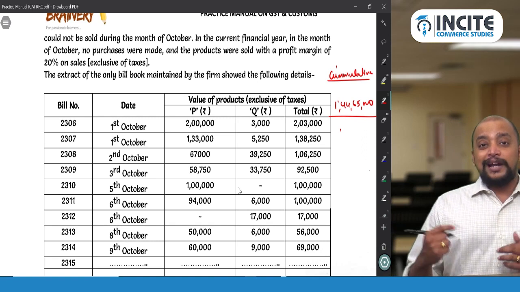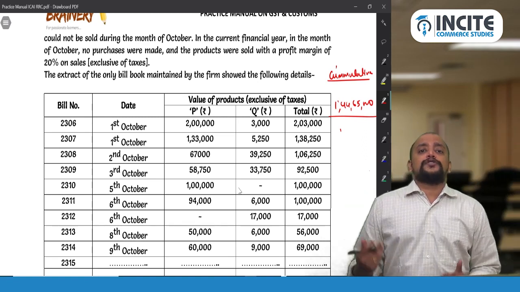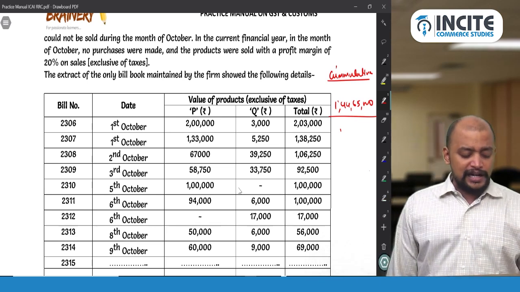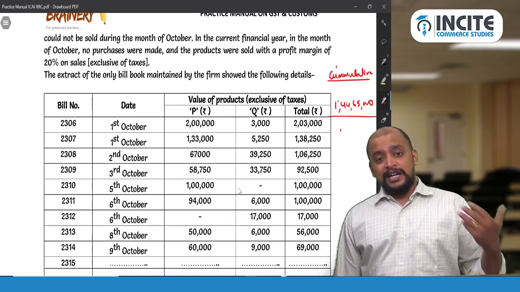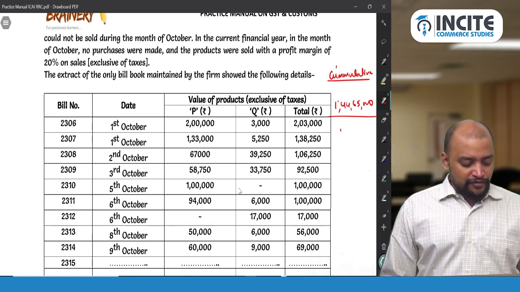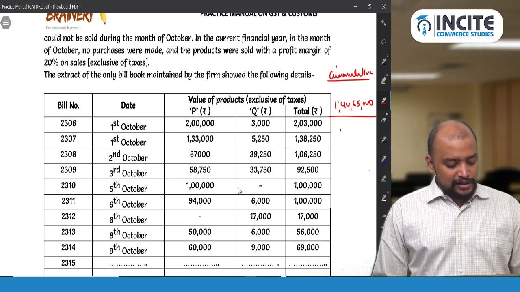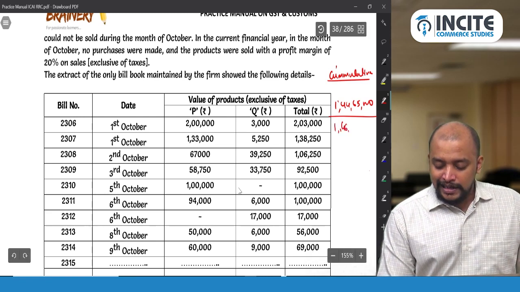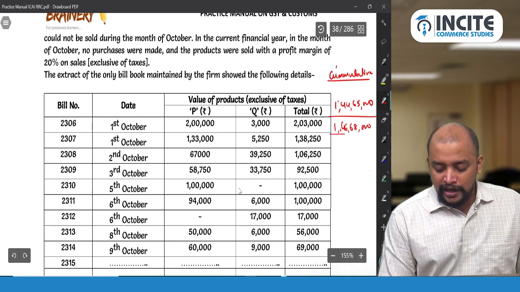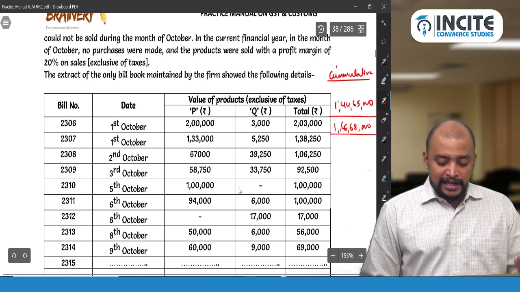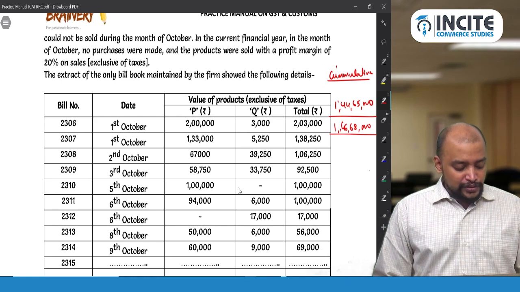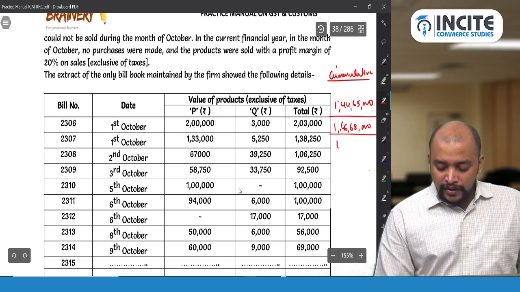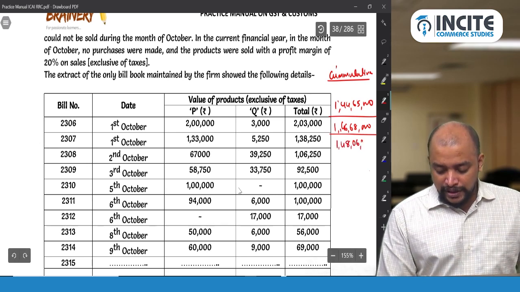Now add 2 lakh 3,000. Why? Because in October also few transactions will be coming under composition scheme. Now when you take aggregate turnover, you need to take both P and Q, let it be taxable or exempted. So 1 crore 44 lakh 65,000 plus 2 lakh 3,000, how much will it come to? 1 crore 46 lakh 68,000. So still you are under composition scheme, you have not crossed 1 crore 50 lakhs. Then add 1 lakh 38,250 total, already it is given both P and Q. So that is 1 crore 48 lakh 6,250.